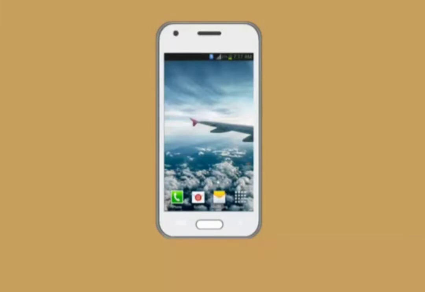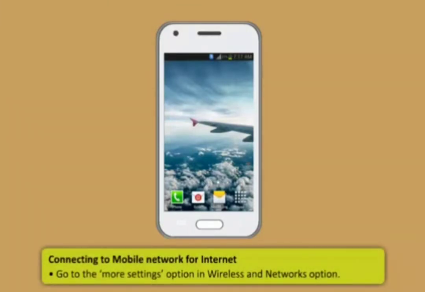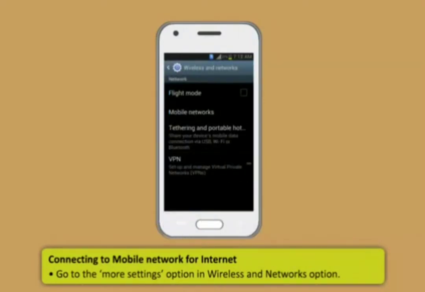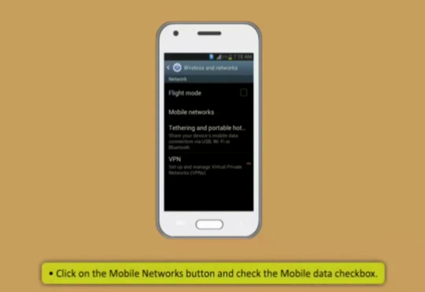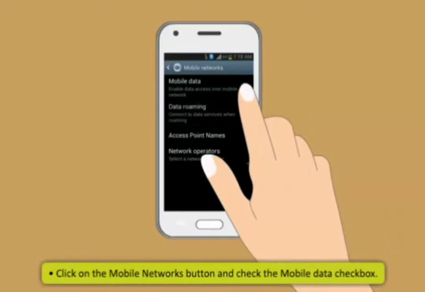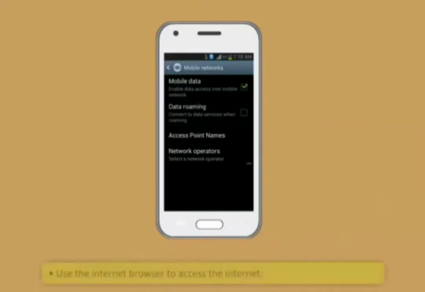To connect to mobile network for internet, first, go to the More Settings option in Wireless and Networks option. Then, click on the Mobile Networks button. There, you will have to check the Mobile Data checkbox. Now, use the Internet browser to access the Internet.